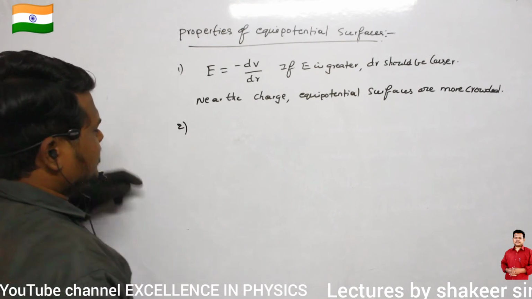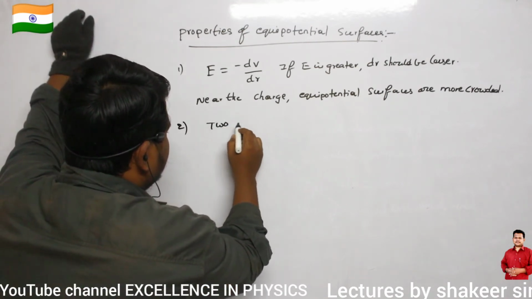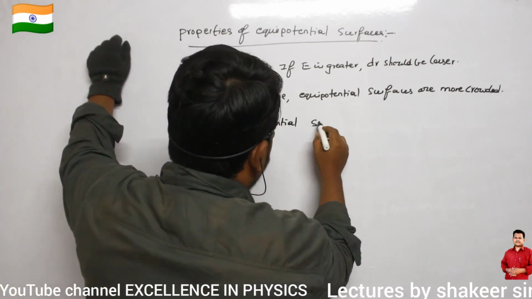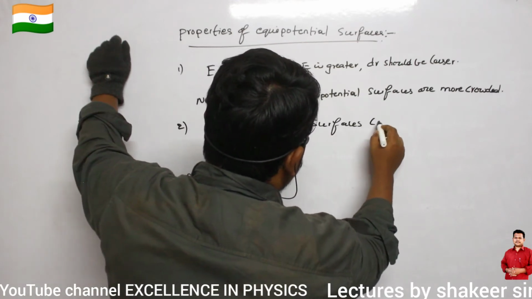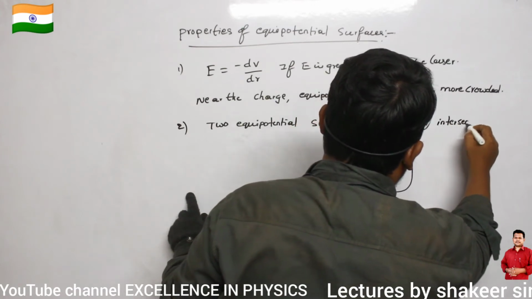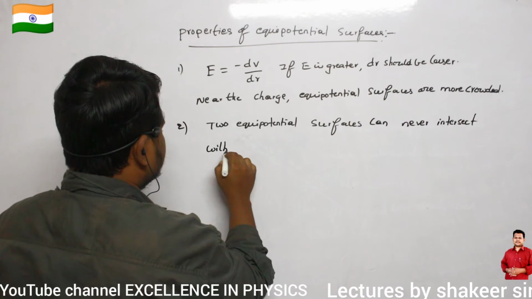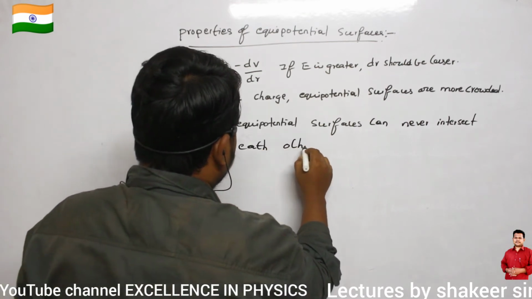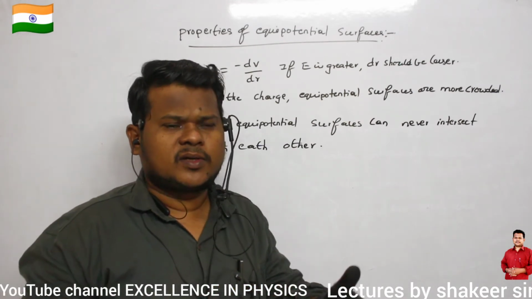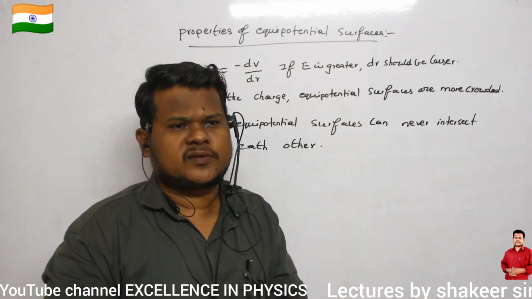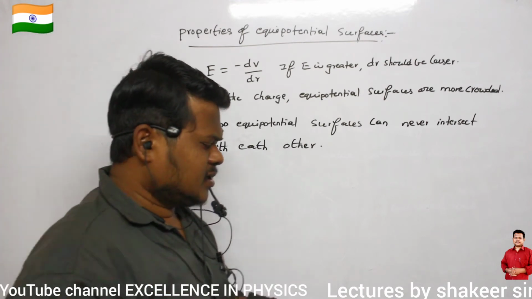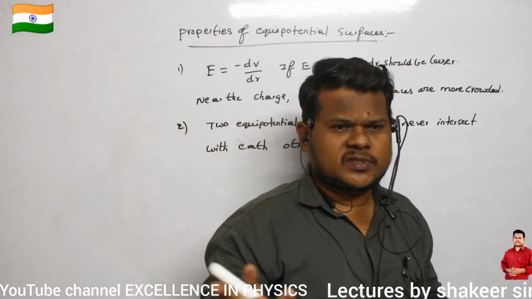Second point, what I can write. Two equipotential surfaces can never intersect with each other. Clear? So two equipotential surfaces can never cross with each other. Always there must be some distance between one equipotential surface and another. What is the reason? If two equipotential surfaces are crossing, it means at the same point two potentials are possible, which is not at all possible.